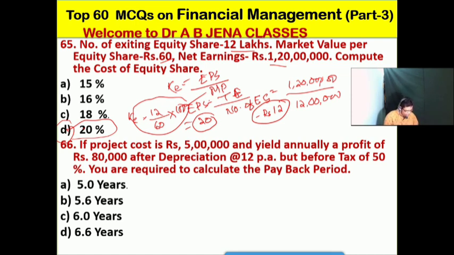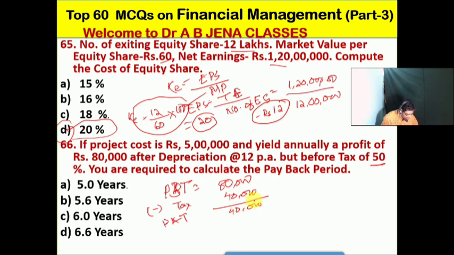So here, PBT, profit before tax, is 80,000. We will deduct the tax. Less tax is 50%, that is 40,000. After deduction, the PAT, profit after tax, is 40,000. And here what is to be done?